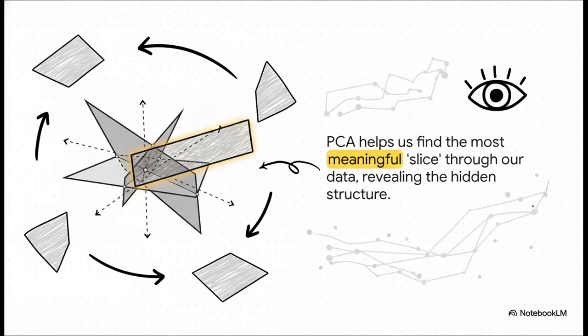This picture from a linear algebra textbook is the perfect way to think about it. You've got this complex, high-dimensional shape full of data. PCA is just the process of finding the most important flat planes, the most meaningful slices that cut right through that data. It lets us see the hidden structure by throwing away the noise and keeping only what really matters.